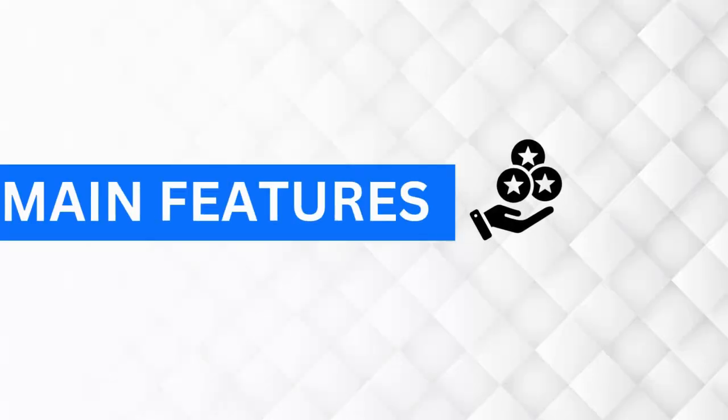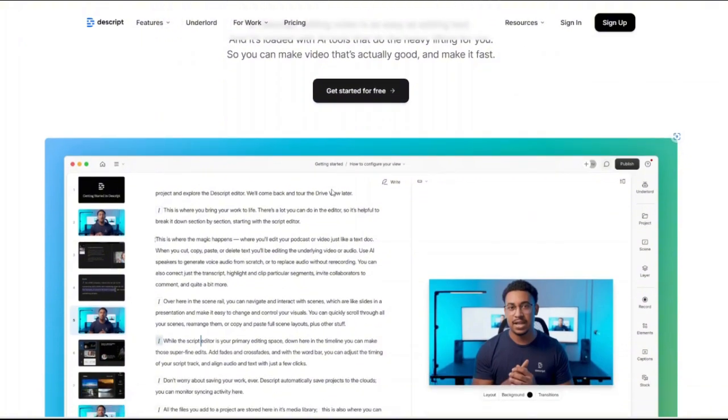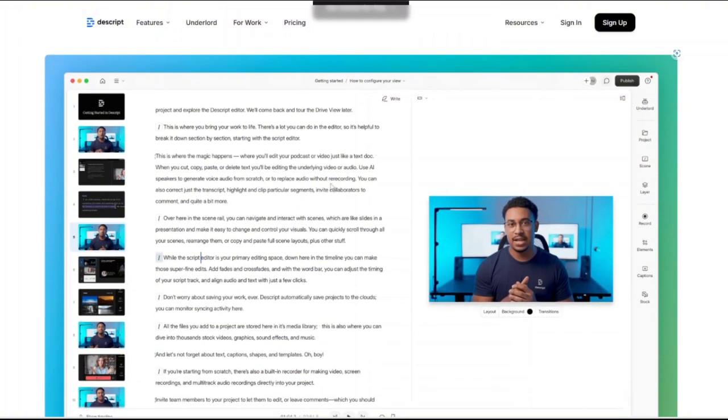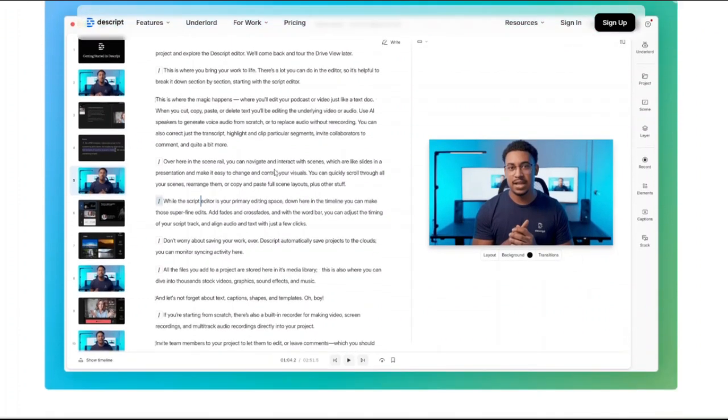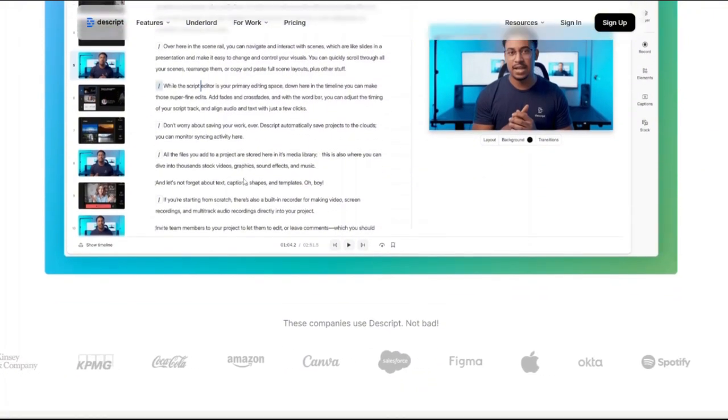Now let us talk about the main features of Descript and Opus Clip. First, Descript. Descript offers a plethora of features designed to simplify and enhance the editing process. Text-based editing. You can edit your videos by modifying the transcripts, making the process as simple as editing a document. Multi-track audio editing.